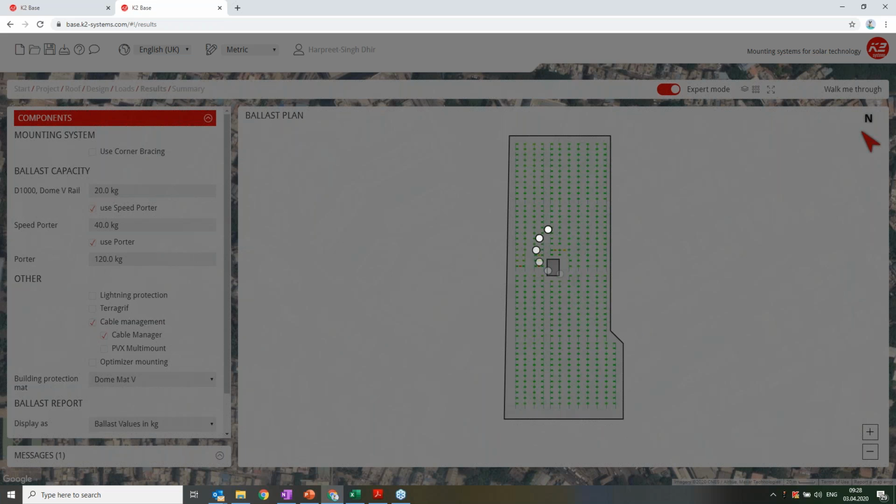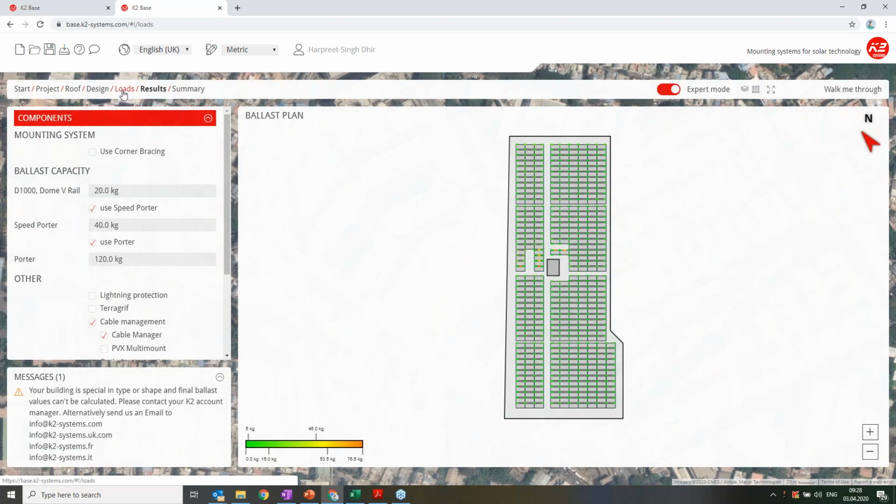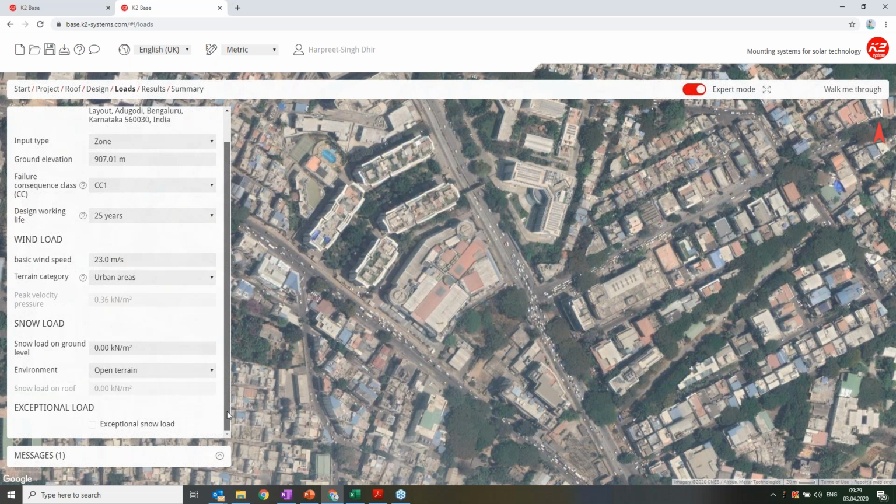See here in loads, what I did is I put 23 meters per second. On the snow load, I know no snow happens, at least in the Bangalore region, so I keep it at 0. So I have defined the loads here. Now I'll come back to my last part, where I will see the results.